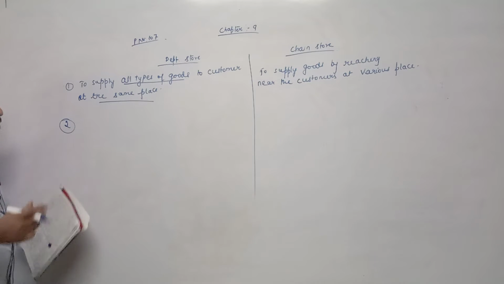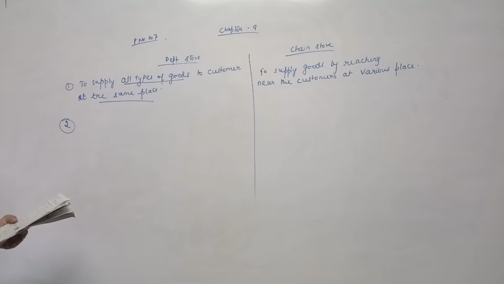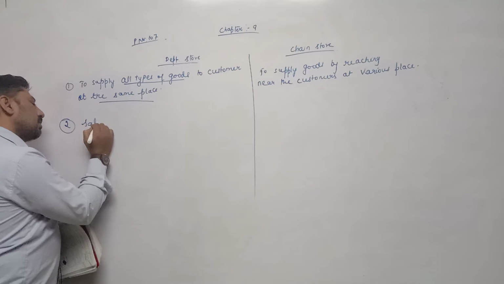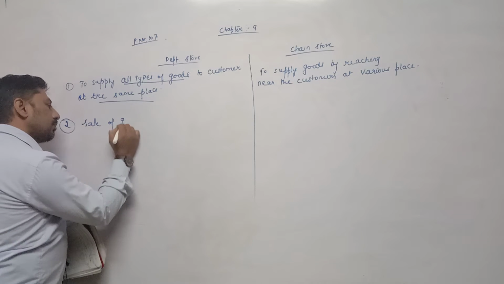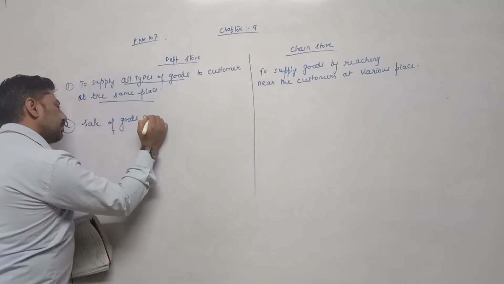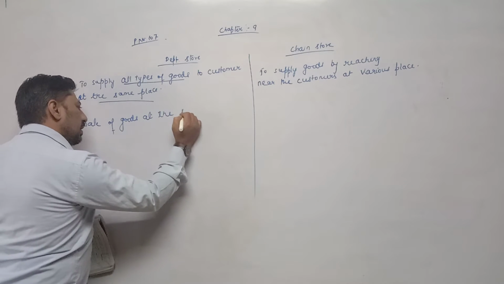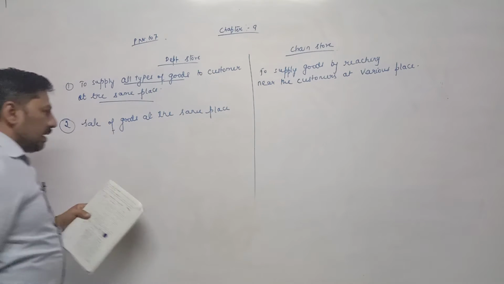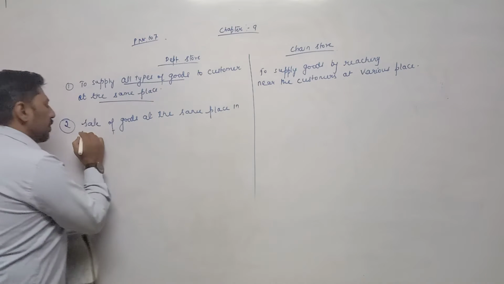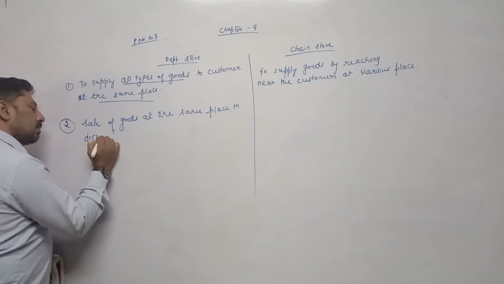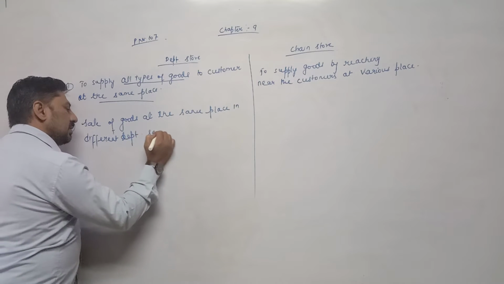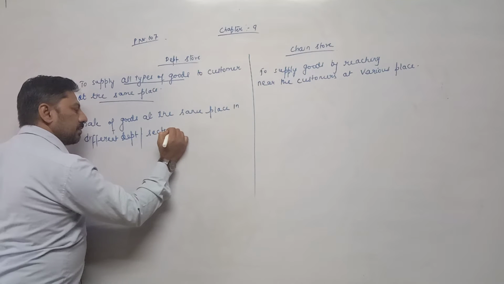So any four points of your own choice you can take. The second point is sale of goods at the same place in different departments or sections.